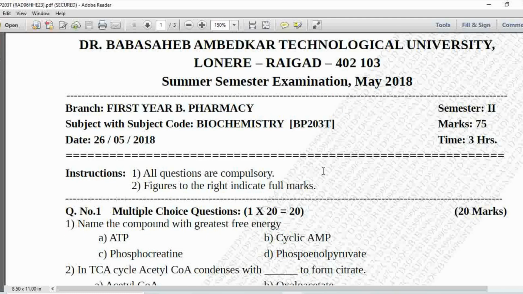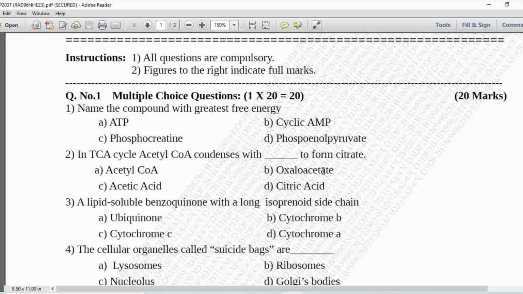Now we are going to discuss the MCQs of Biochemistry BP 203T. This is the DBA2 question paper of summer examination 2018. So one by one we will discuss its MCQs and their answers.